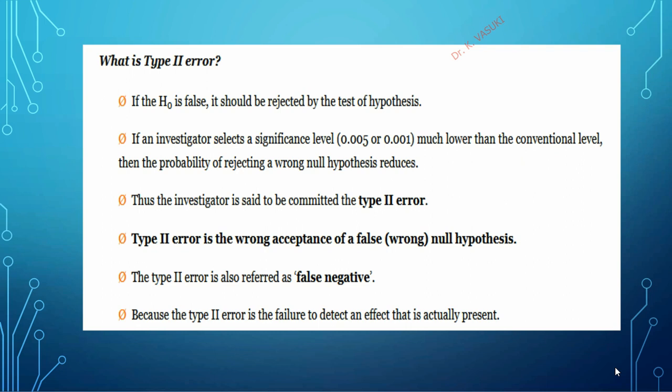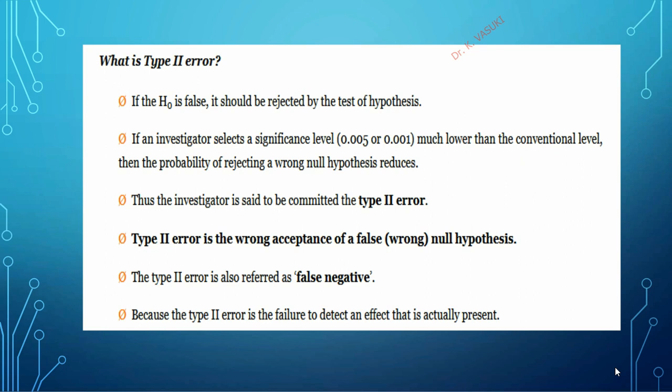Okay, if the null hypothesis is false, as a researcher we have to reject it, but we are accepting it. That is called type 2 error. That means type 2 error is the wrong acceptance of a false null hypothesis.